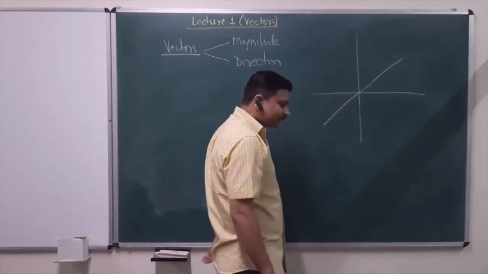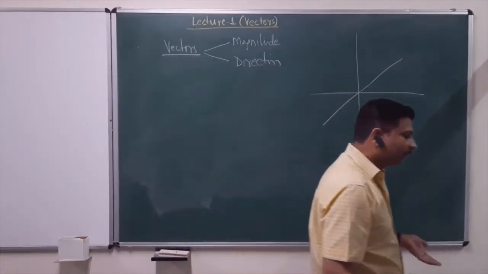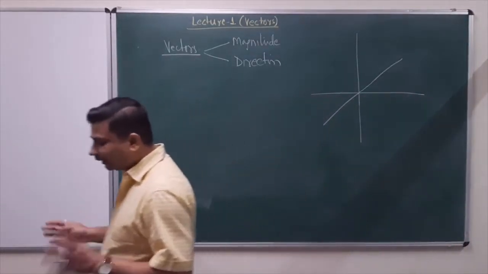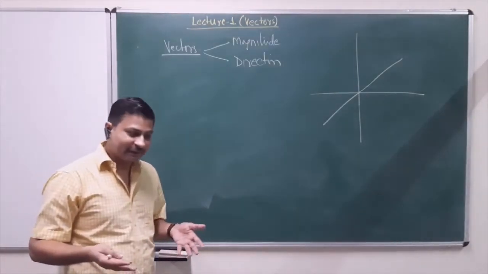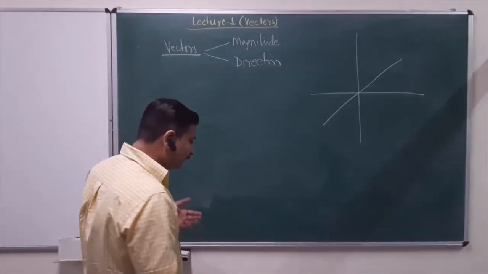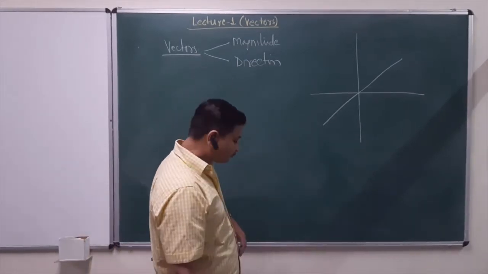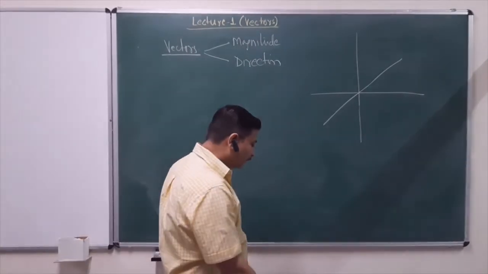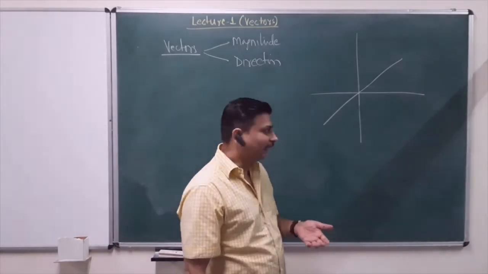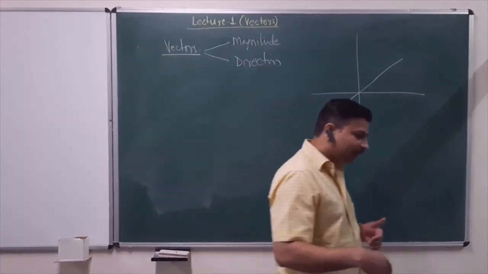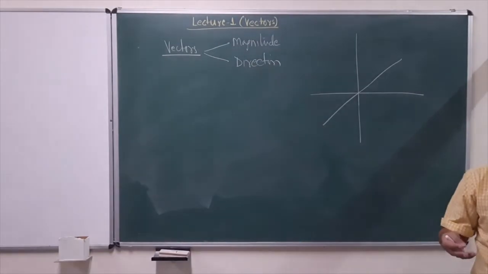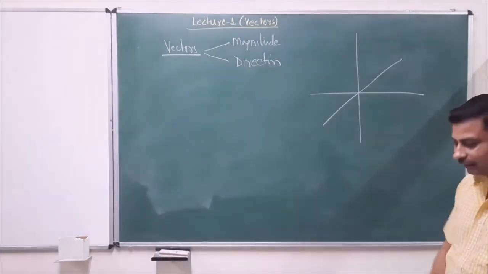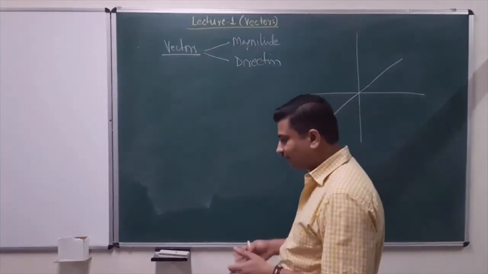And so in terms of representation, to represent any vector, the quantity could be anything. It could be length, it could be mass, it could be force, it could be velocity. Of course, we'll have to see later on if these quantities actually can be described as vector quantities. But let us say I have a vector quantity. Then to represent it on a blackboard or a piece of paper, we will follow the convention that the length of a line represents the magnitude of that vector quantity. So we can draw a longer or shorter line, and that represents the magnitude carried in that physical quantity.